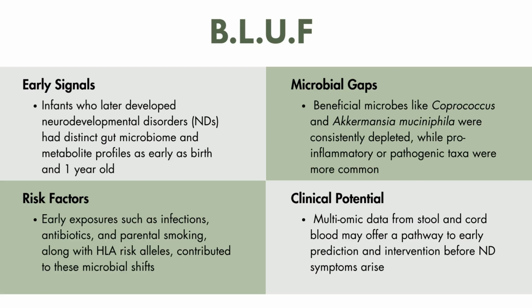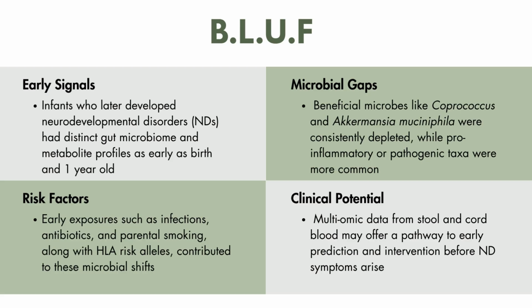These microbes are known to produce anti-inflammatory compounds, support gut barrier function, and also influence neurotransmitter pathways like the GABA and serotonin pathways. This depletion suggests a gut environment more prone to inflammation and immune dysregulation, which have both been linked to ND development.